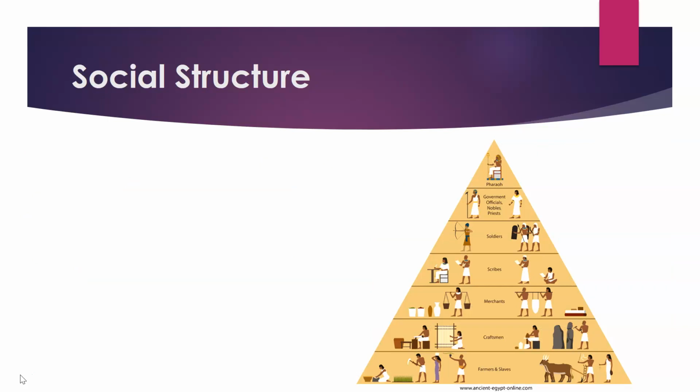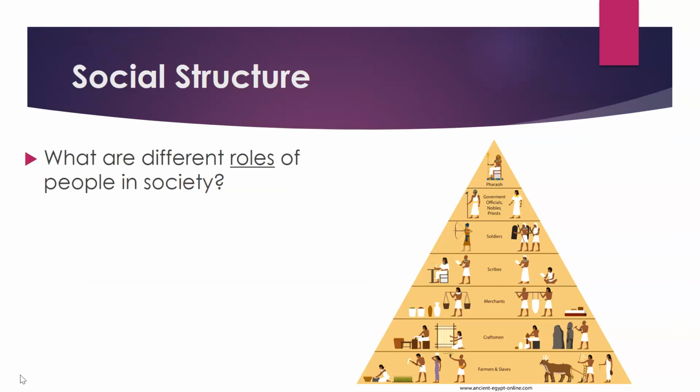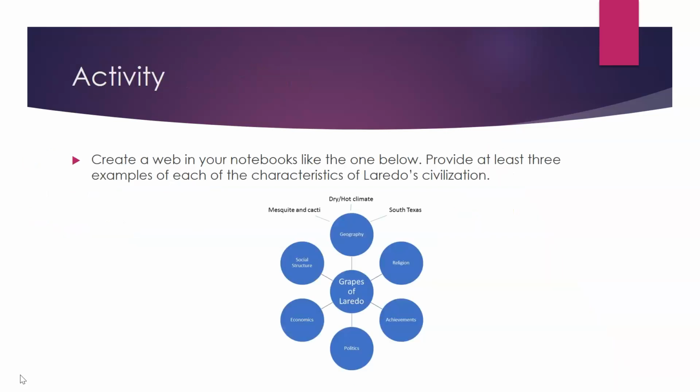And lastly, we will look at the civilization's social structure. When we look at social structure, we're studying the different types of roles that people in society play. We'll also look at how social classes are divided in the civilization.